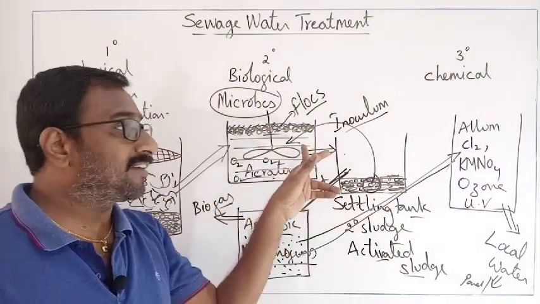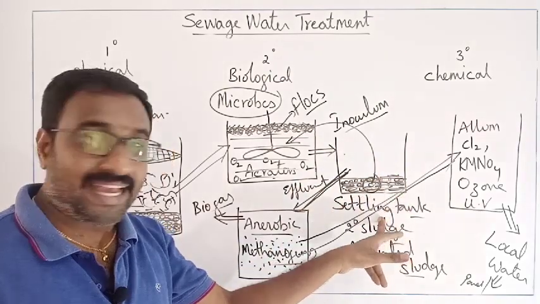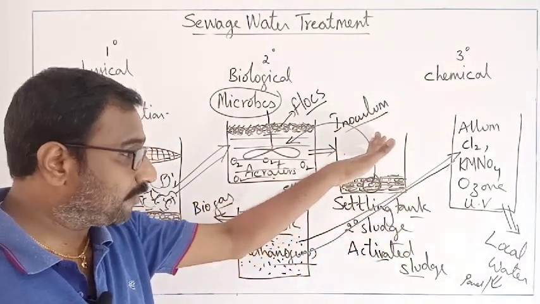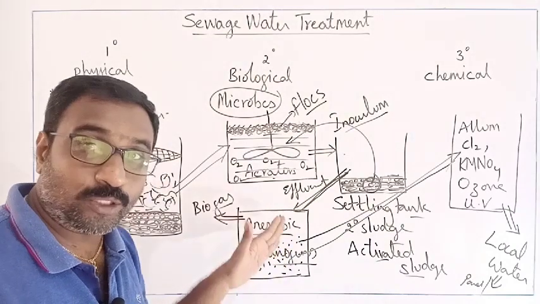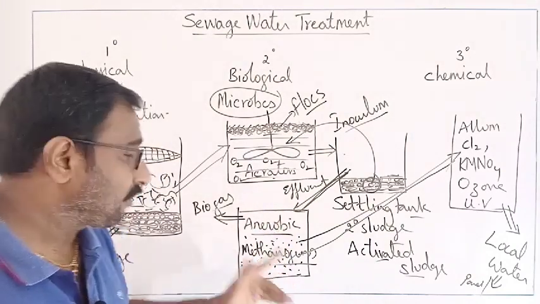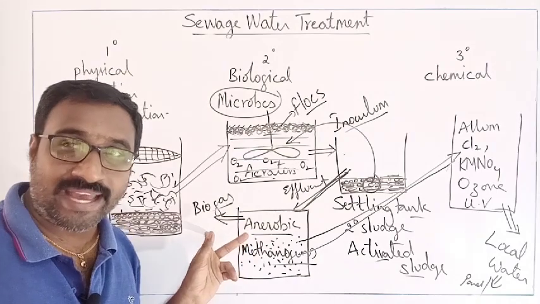Next, whatever is there is passed into the settling tanks, where when it settles, the effluent is passed into the anaerobic tanks, and the anaerobic tank will have the methanogens, where it will produce biogas.